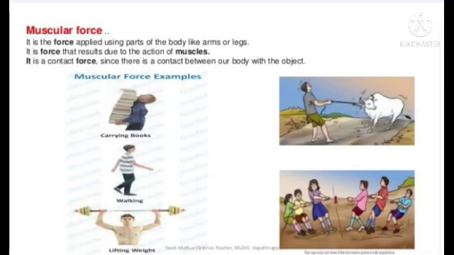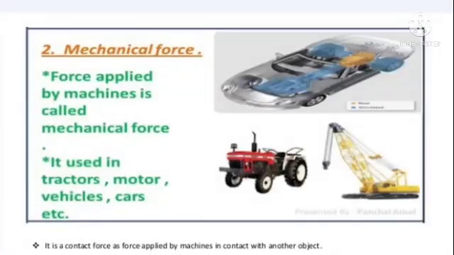Muscular force. It is the force applied using parts of the body like arms or legs. It is a force that results due to the action of muscles. It is a contact force since there is a contact between our body and the object. Here are some of the examples. Mechanical force. Force applied by machines is called mechanical force. It is used in tractors, motor vehicles, cars, etc.